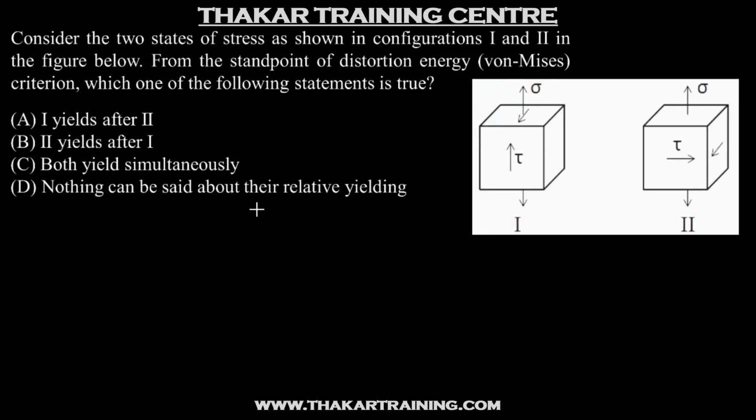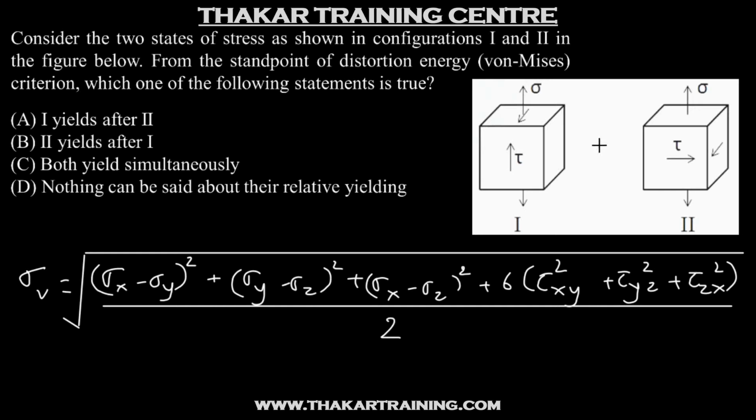Now we are used to writing the von Mises criterion in terms of the principal stresses, that is sigma 1, sigma 2 and sigma 3. But in this question they are given the state of stress. So you can also remember the von Mises stress in terms of the elements of the state of stress for questions like these. It is given by,